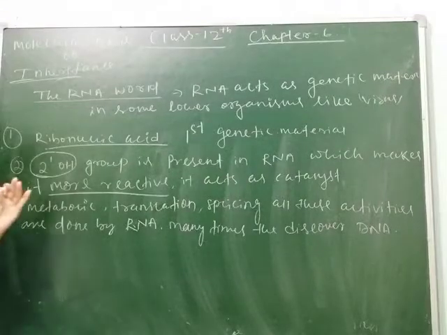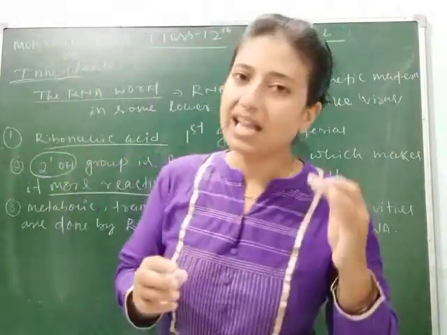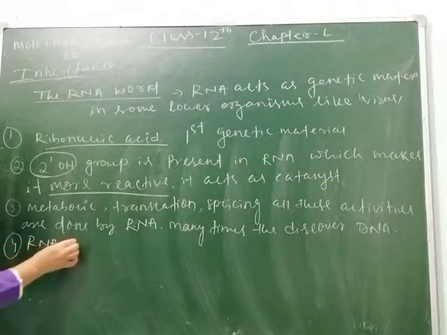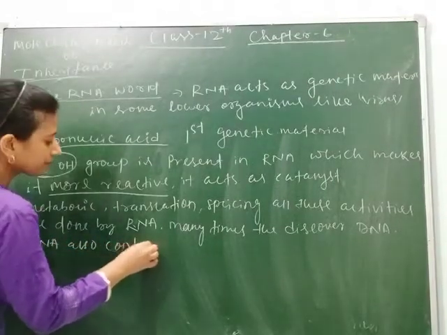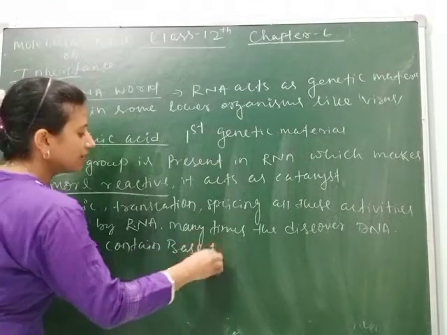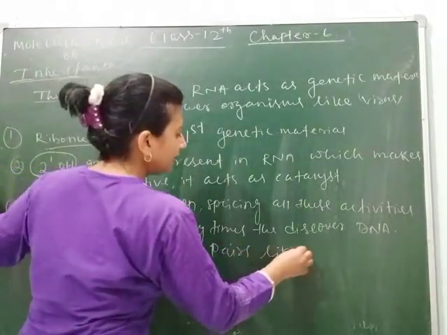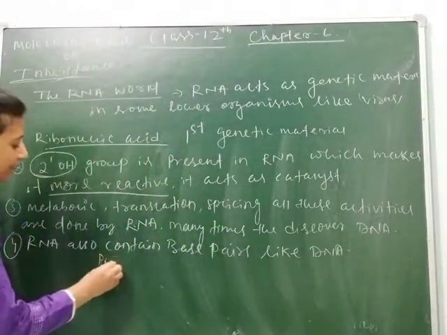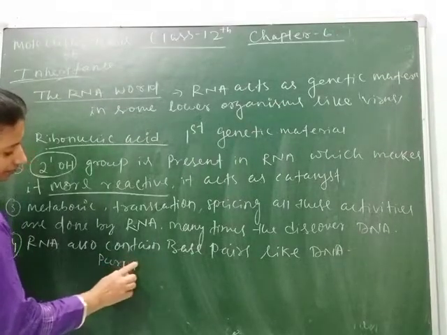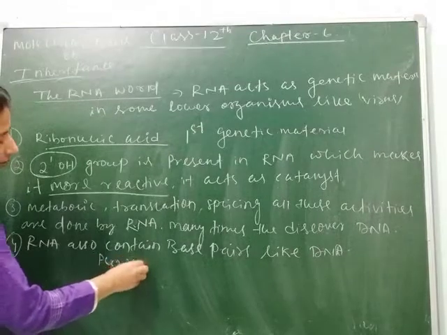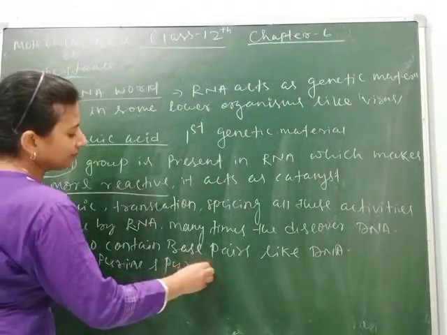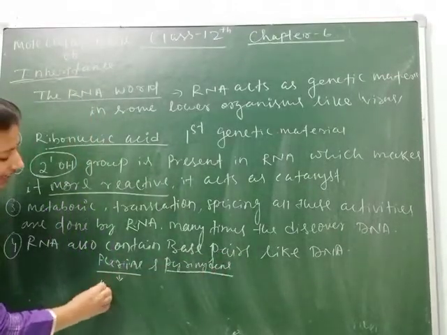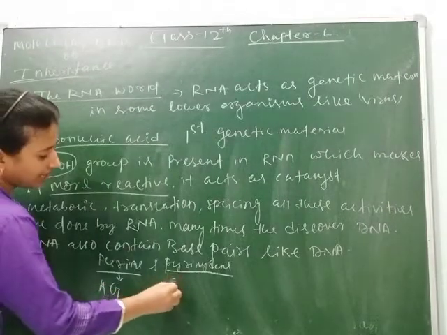Next, like DNA, RNA also contains base pairs, and these bases are purines and pyrimidines. They consist of adenine, guanine, cytosine and uracil.